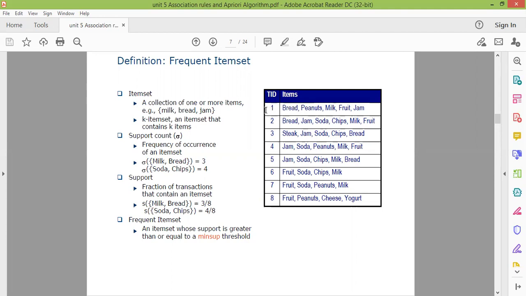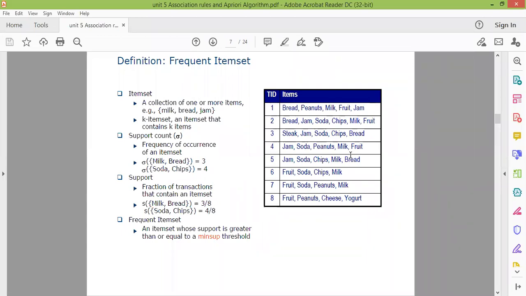Transaction ID 1 has both bread and milk. In transaction ID 2, we have bread and milk. Then there is one more, transaction ID number 5, in which milk and bread are also present. So we have to count the total number of transactions which support both items in the item set.